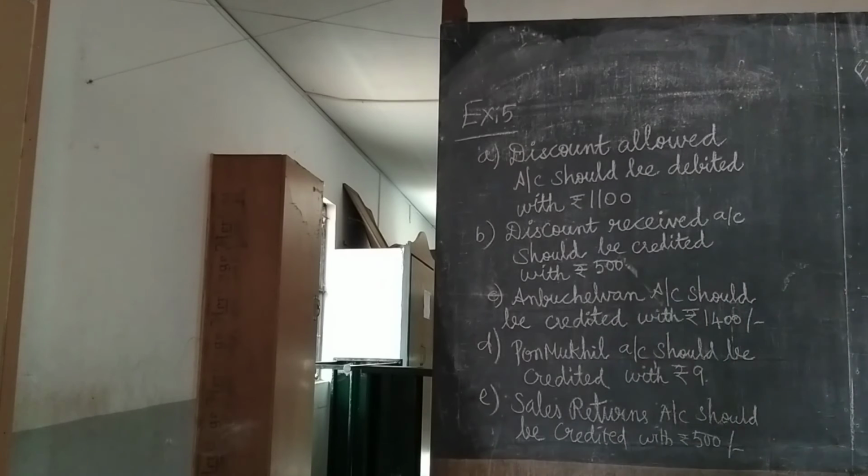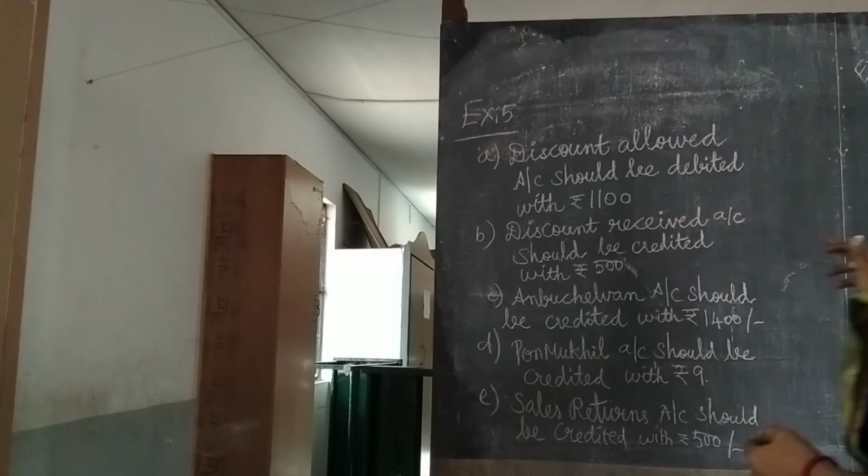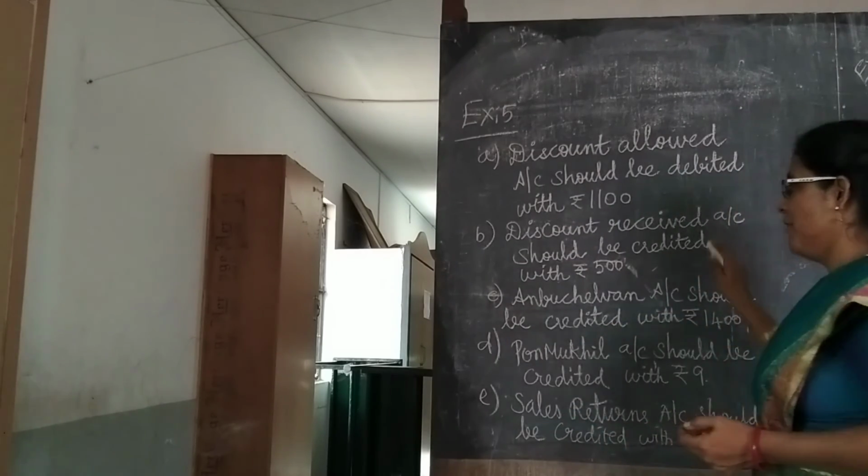Now next one is discount. The total of discount column on the credit side of the cash book was under cost. Credit side of discount column, you can recollect the triple column cash book. Credit side, what we will write? Discount received. So what will be the nature of mistake? The nature of mistake will be short credit. This can be rectified by further credit. Discount received account should be credited with rupees 500.